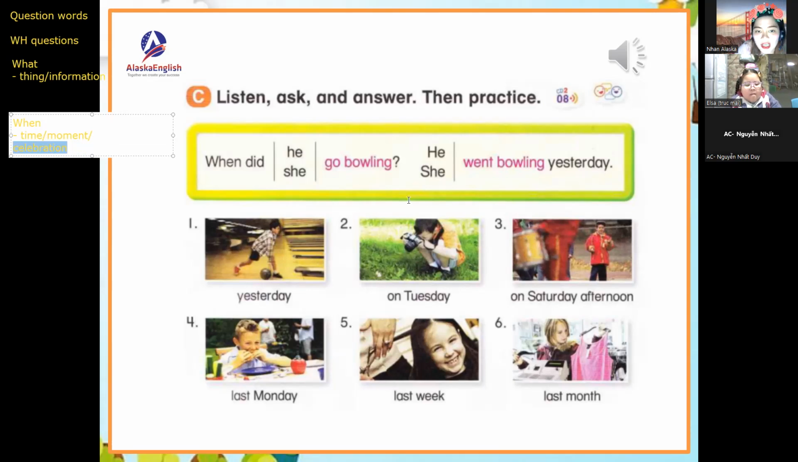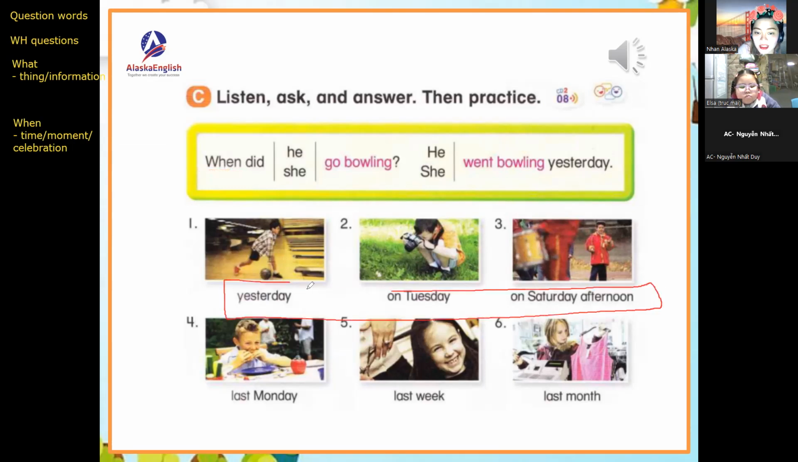So in here, can you make sentences for me? For example, number one. Please don't forget we are using the past simple, irregular past. When did... The answer is when, okay? It should be answerable by the time expression. When did he go bowling? He went bowling yesterday. How can you make a question for number two?